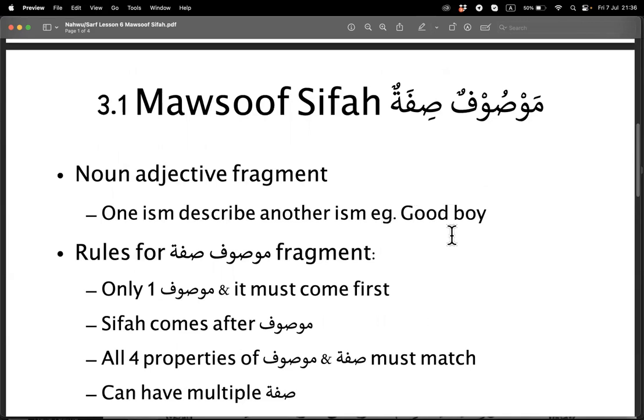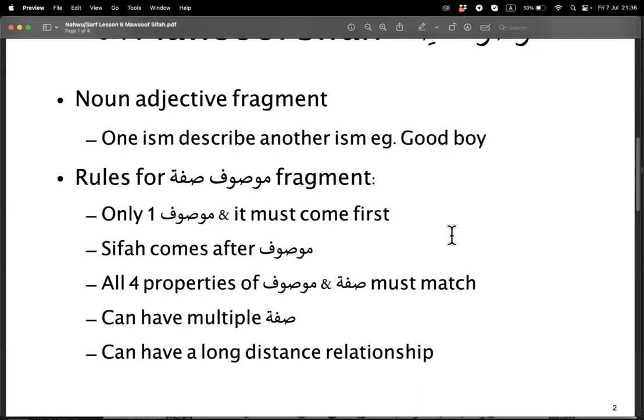So the rules of Mawsoof Sifah: there's only one Mawsoof, only one thing that you're describing, and it will come first. Then the Sifah will come after it. That's why it's called Mawsoof Sifah. And all the four properties of the Mawsoof and the Sifah must match.